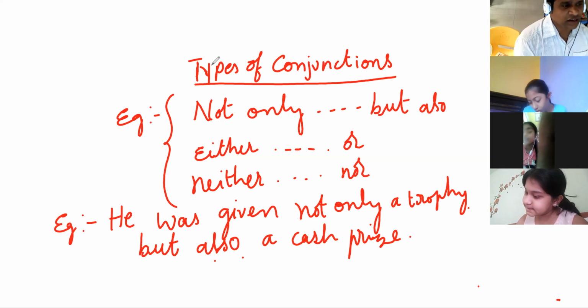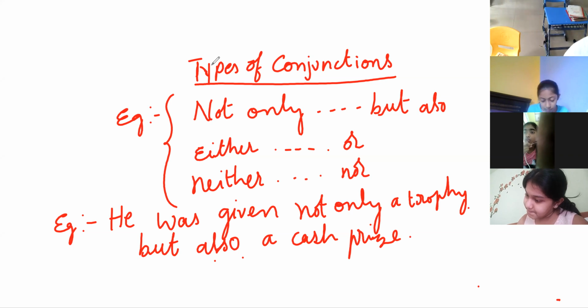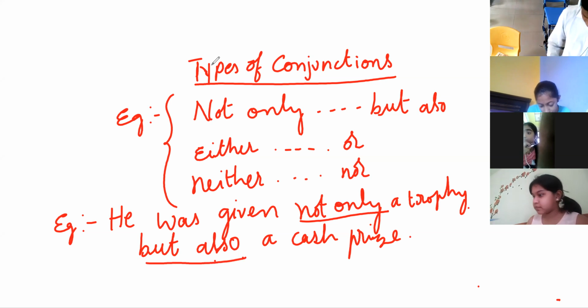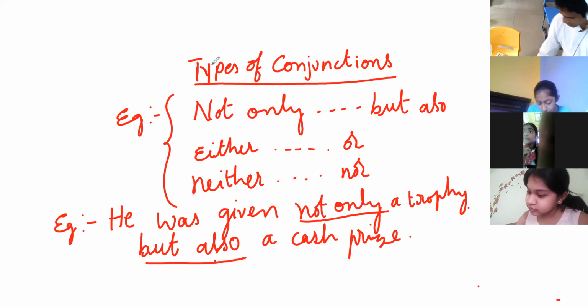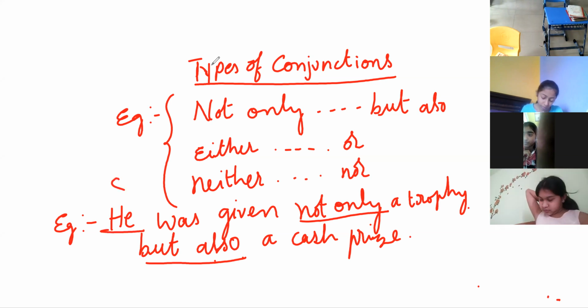So where is not only but also? We will be analyzing the sentence, children. Remember, where is the subject, where is the verb. He is the subject, right? Was given is a verb.